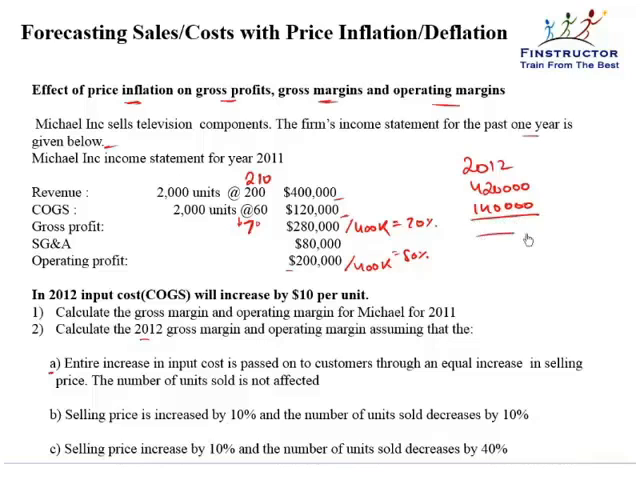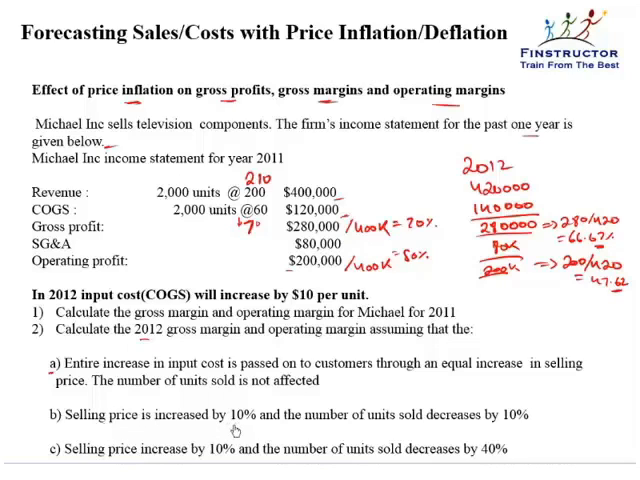The gross profit would be equal to $280,000. The gross margin now will be 280 divided by 420, and the operating profit will continue to remain $200,000. The operating margin, however, will become 200 divided by 420. So the operating margin comes down to 47.62% and the gross margin comes down to 66.67%. Even though absolute profits are the same, the sales have increased, bringing down the margins.